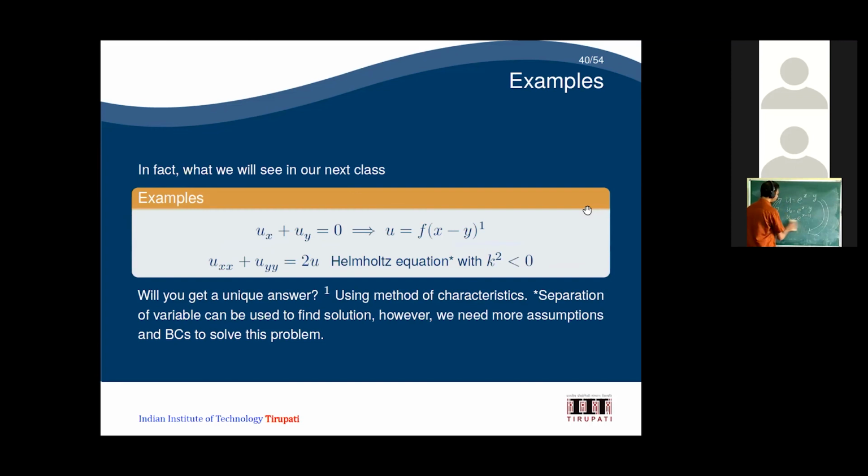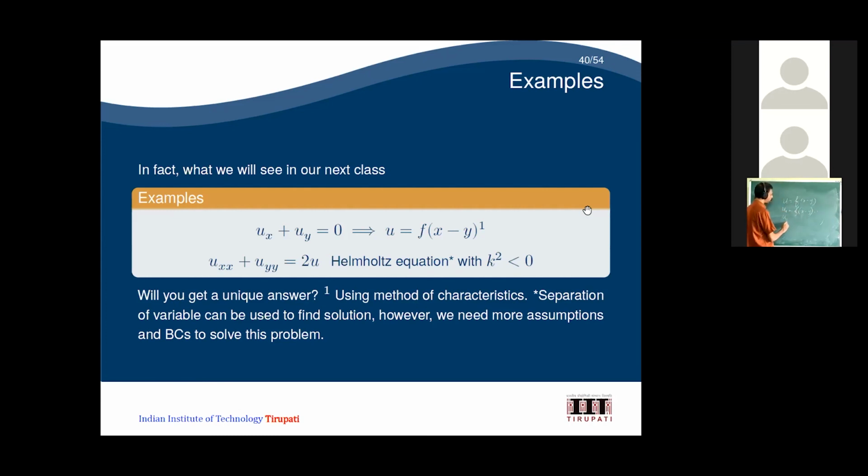Even if, instead of that, I take u equal to some f of x minus y, then what is ux? Ux is going to be f dash of x minus y into 1, the derivative with respect to x.